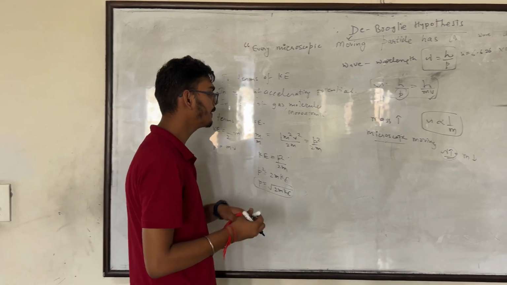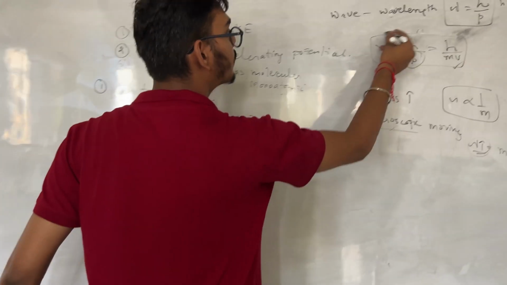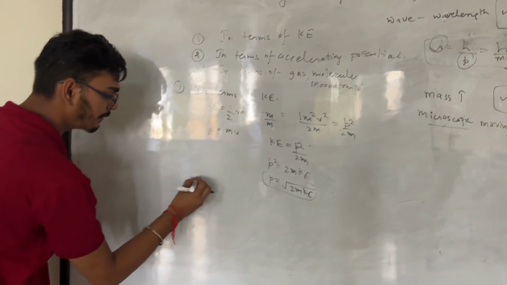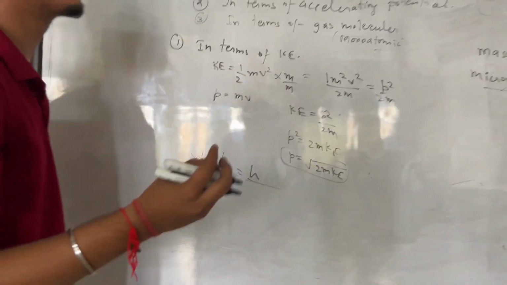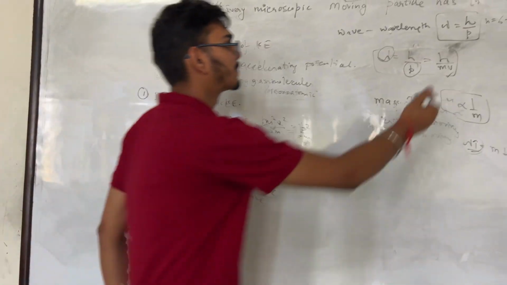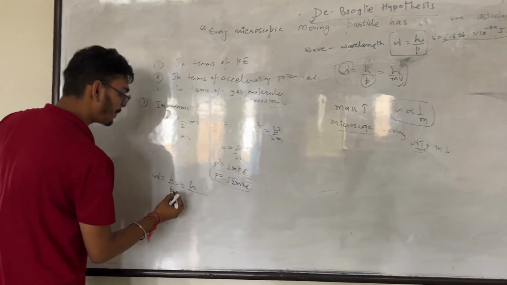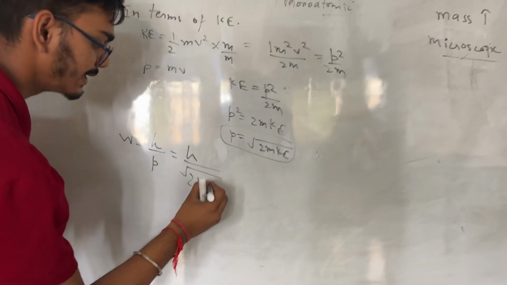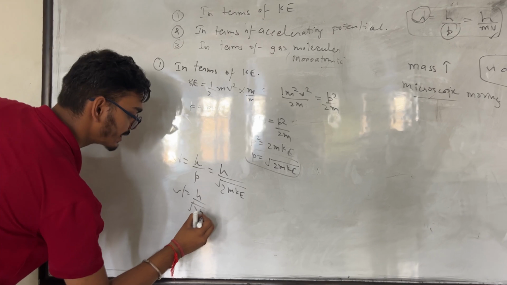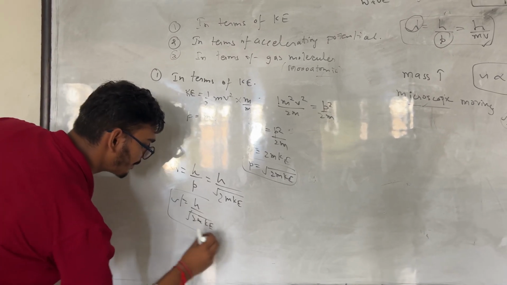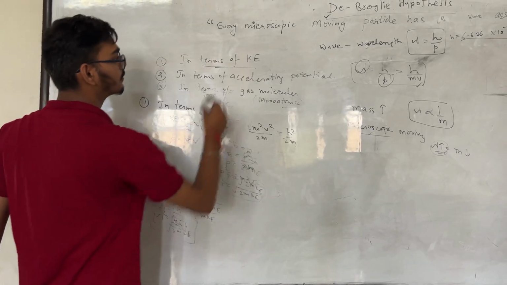One most important thing: we have found the value of the momentum, but we need to determine the value of the de Broglie wavelength. So the de Broglie wavelength lambda is equal to h by p. Here h remains constant because it is Planck's constant, whose value is 6.626 into 10 to the power minus 34 joule second, upon p, which is root of twice m kinetic energy. So lambda is equal to h by root twice m kinetic energy. This is the relation for the de Broglie wavelength in terms of kinetic energy.